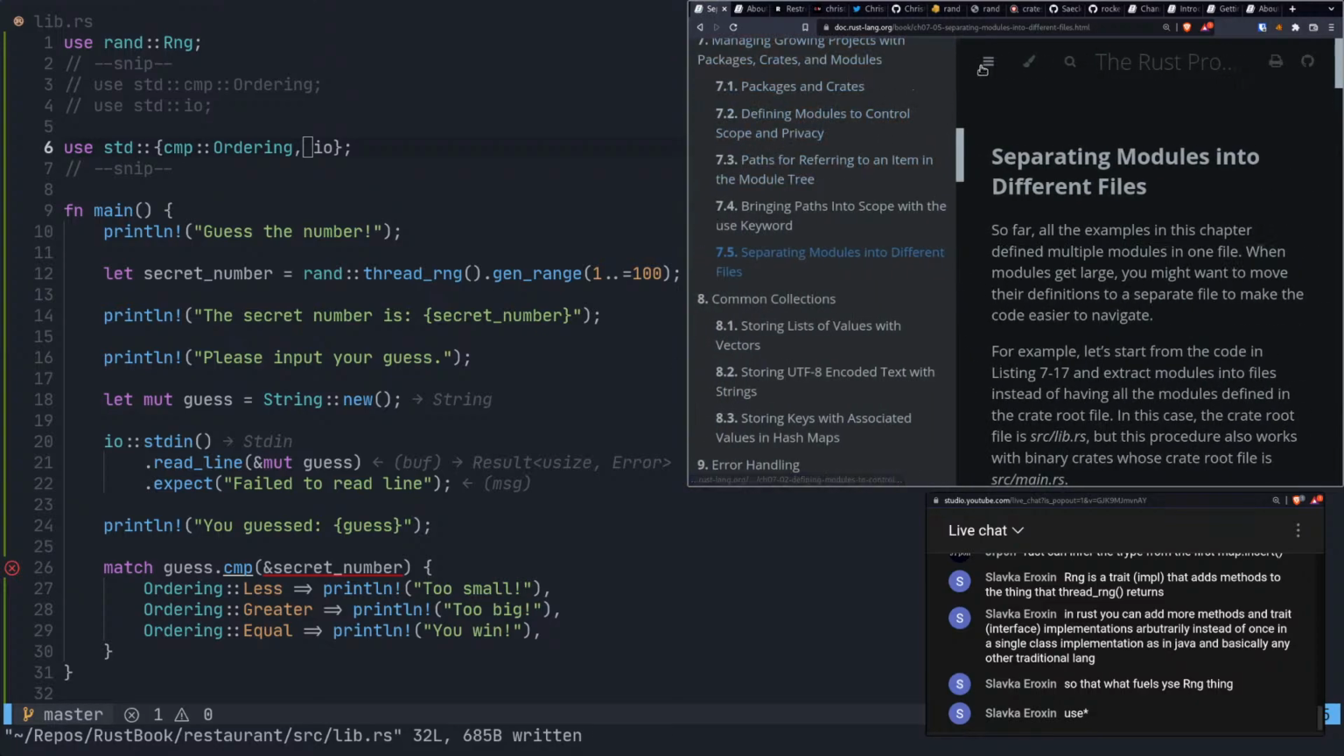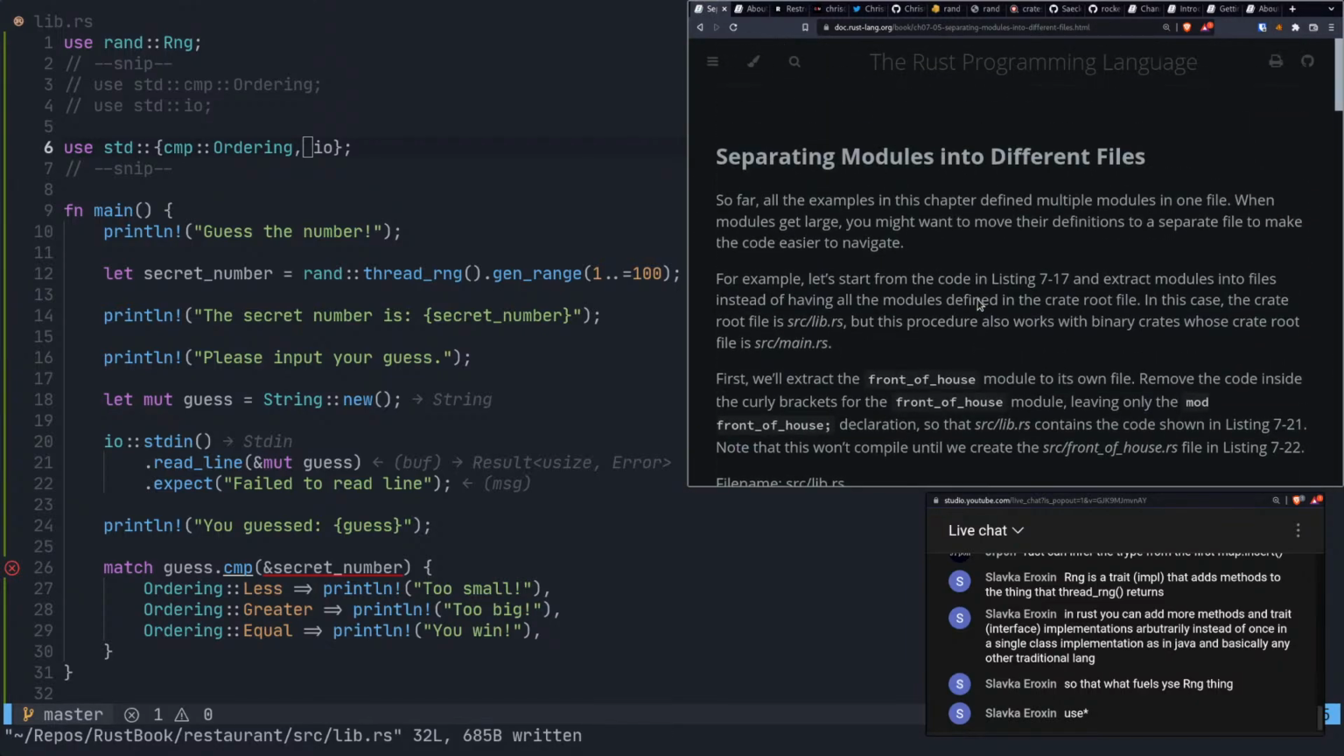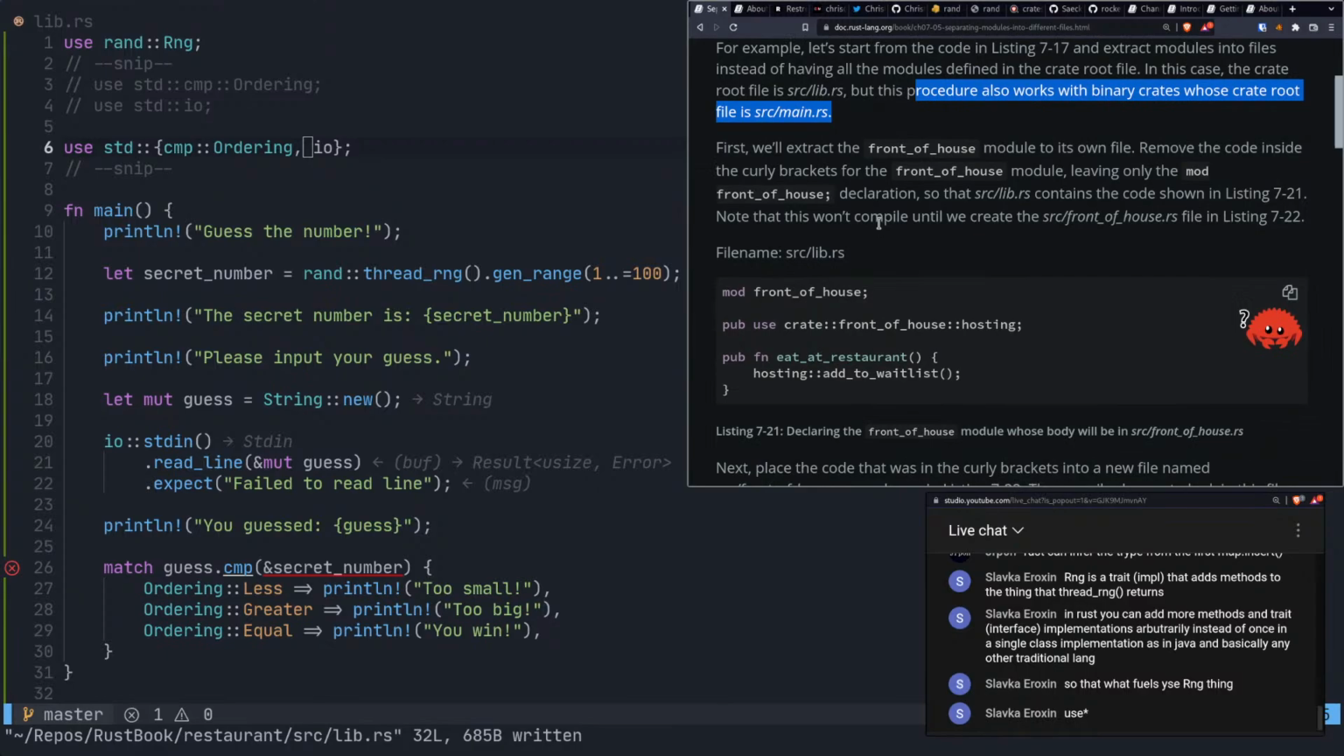All right, I think this is the last section in this chapter, not too big. Separating modules into different files. So far, all the examples in this chapter have defined multiple modules in one file. When modules get large, you might want to move their definitions to a separate file to make the code easier to navigate. For example, let's start from the code in listing 7-17 and extract modules into files instead of having all the modules defined in the crate root. In this case, the crate root is lib.rs, but this procedure also works with binary crates whose crate root is main.rs. All right.